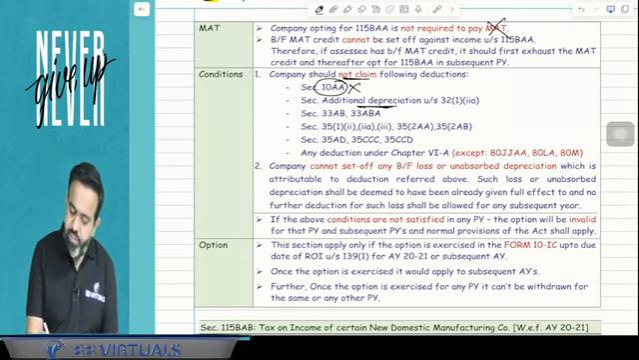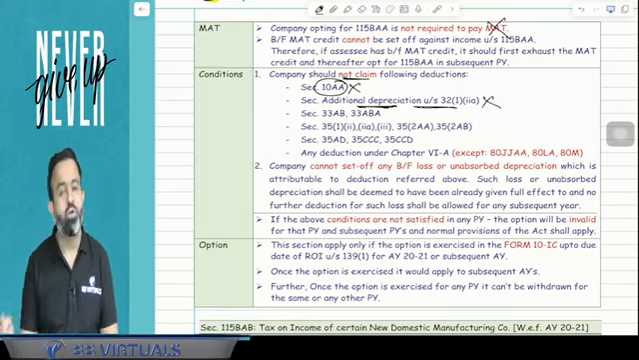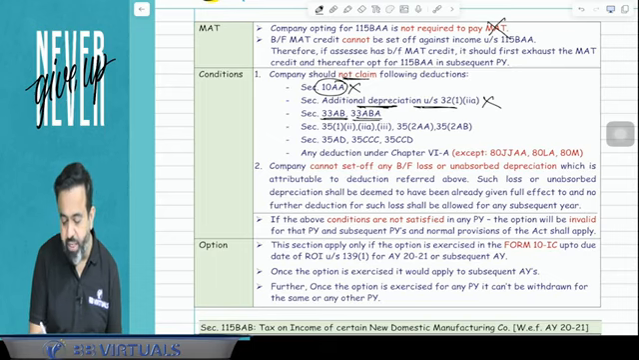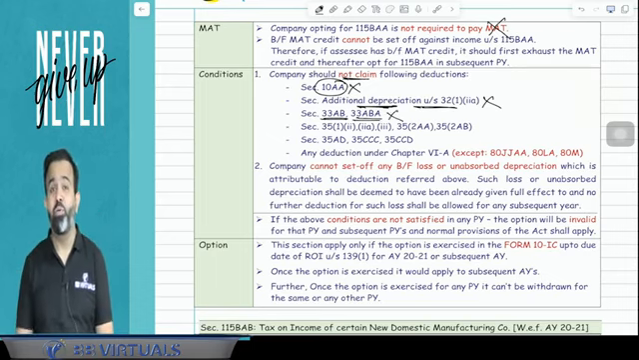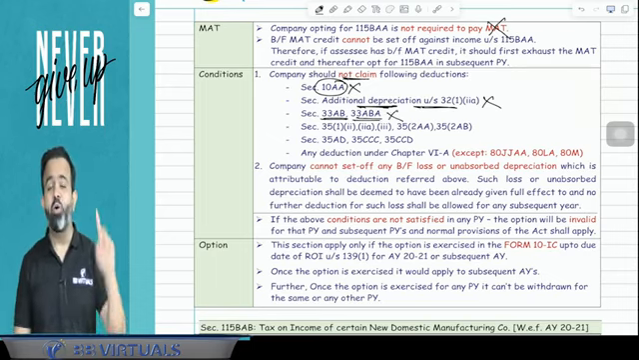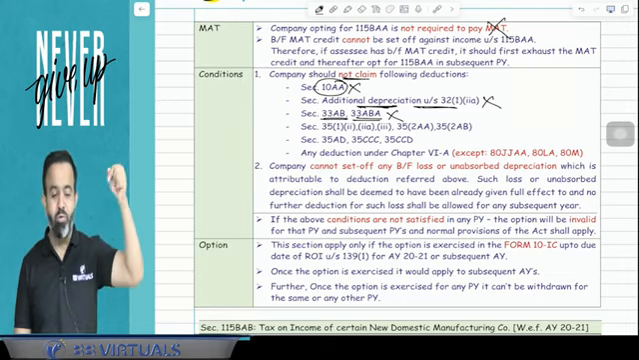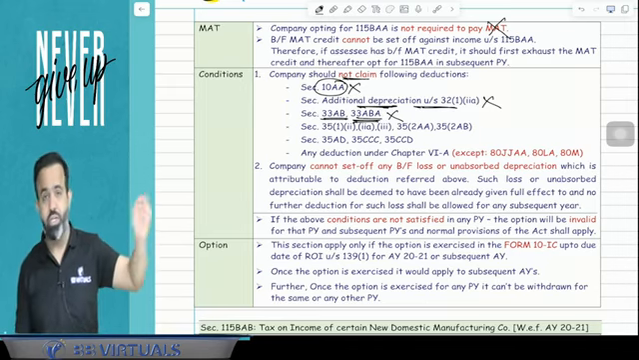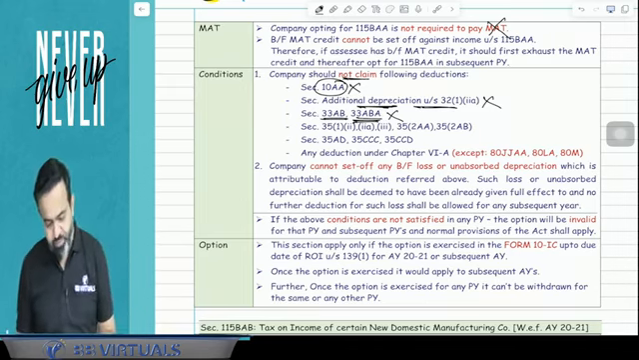Second, additional depreciation is not available, which means the company cannot claim additional depreciation. Third, 33AB and 33ABA deduction is not available. In PGBP, if you remember, 33AB is for the Tea, Coffee, Rubber Development Board, where you have to deposit some amount in NABARD, or 33ABA, the site restoration account. That deduction is not available.